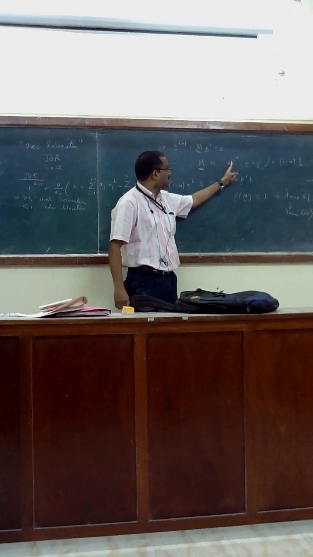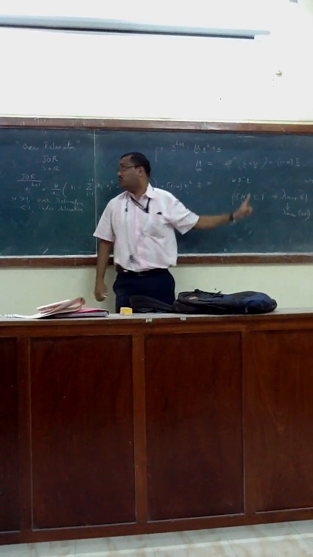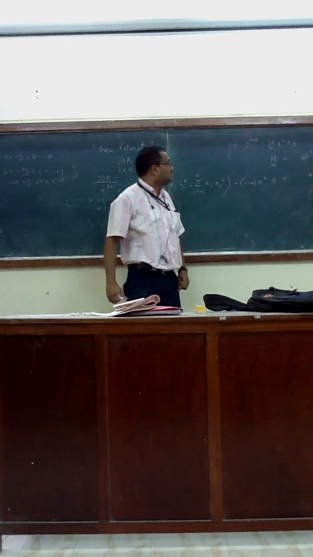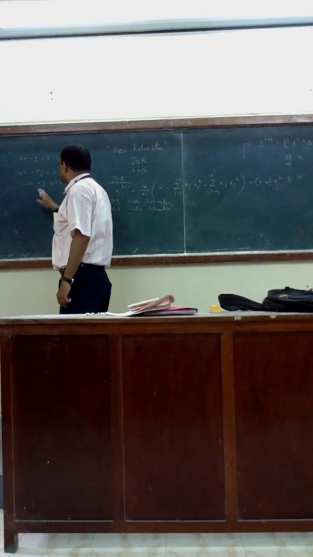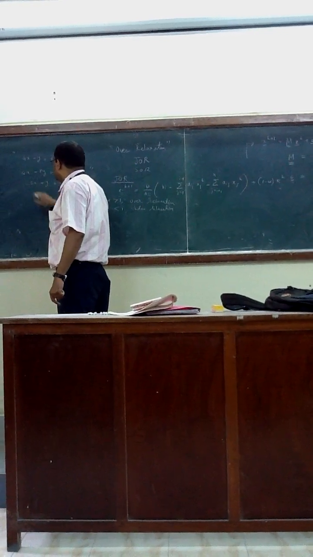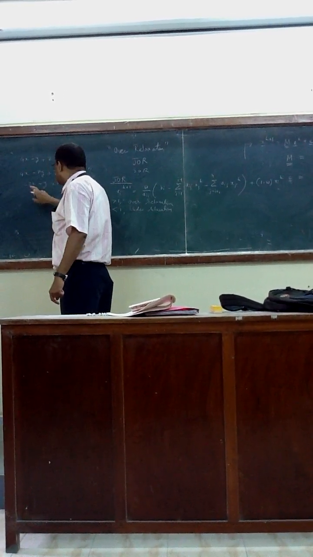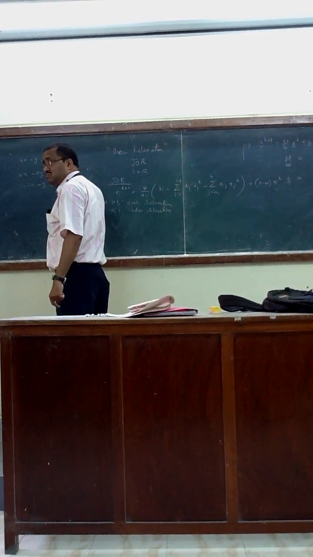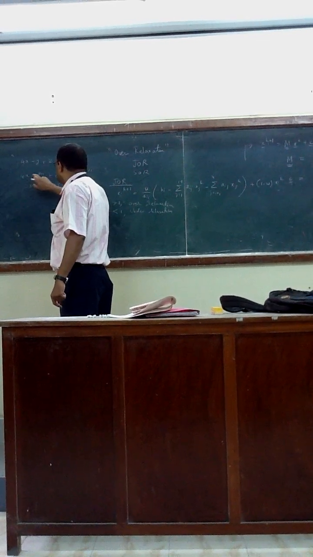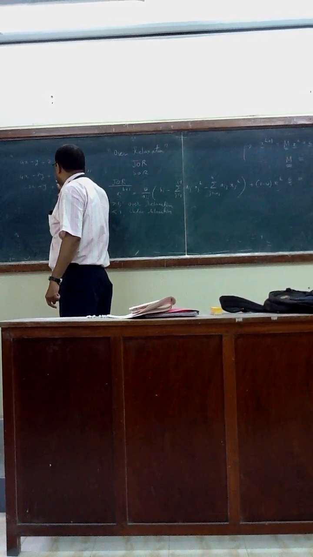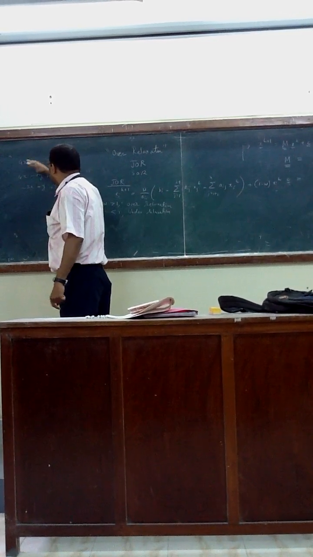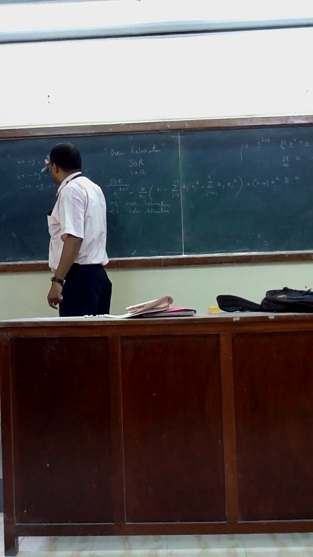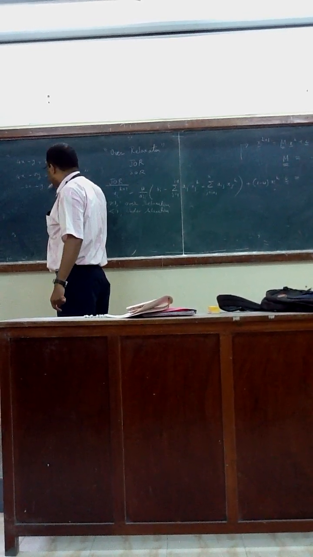Right? Because if you look at D, it has numbers. How to construct D? From here: 4, minus 8, 5. The L matrix will be 0, 0, 0; 4, 0, 0; minus 2, 1, 0. The U matrix is 0, minus 1, 1; 0, 0, 1; 0, 0, 0.